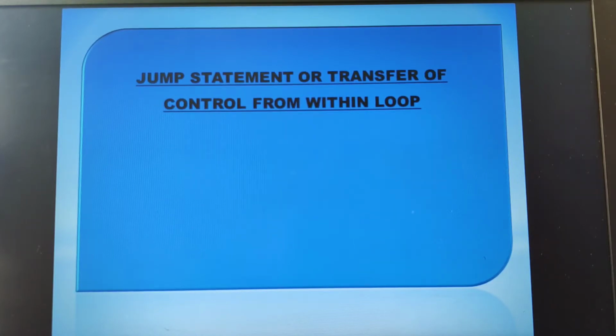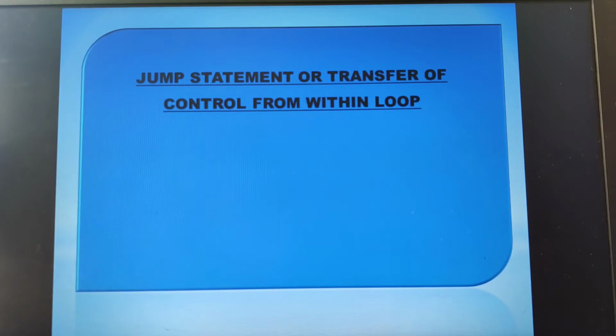So therefore, for the examination, the for loop is very important and the difference between while and do while is very important. Understood? So these are the three looping statements which we discussed in our previous videos. Now let us move on to the jump statement or the transfer of control statement within the loop.